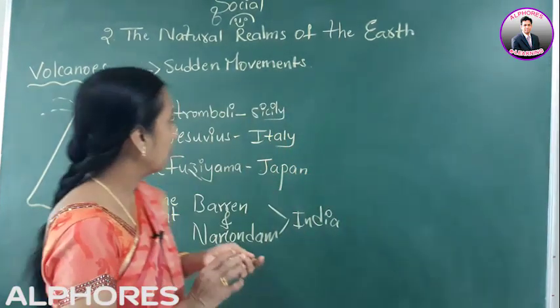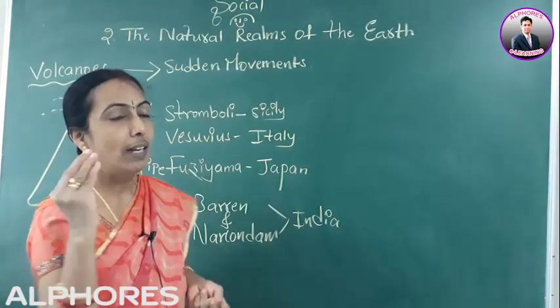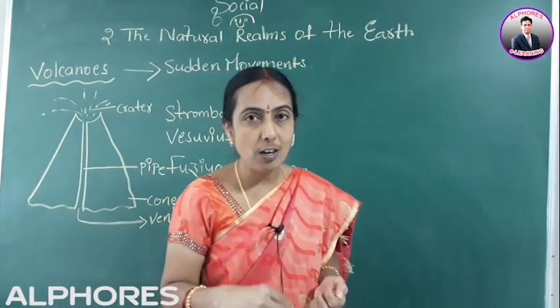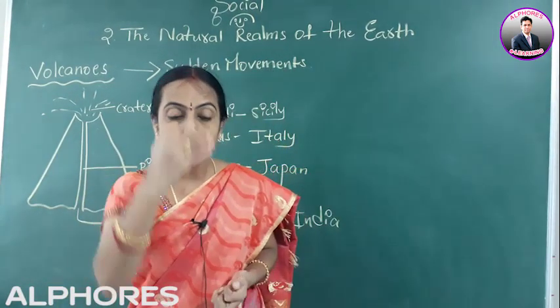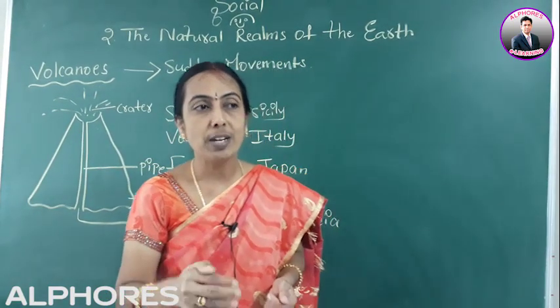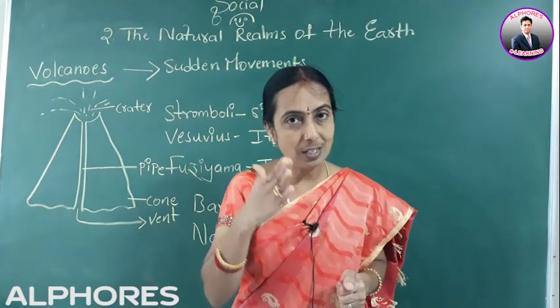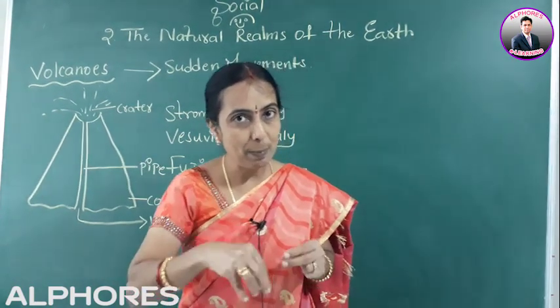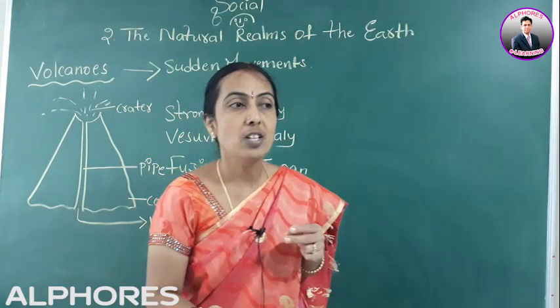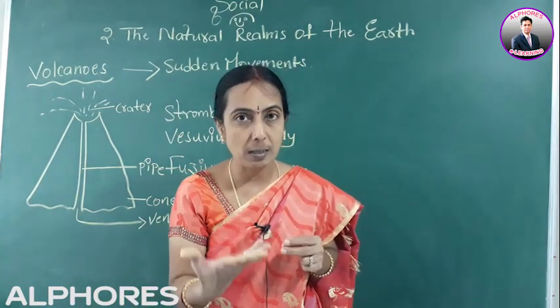When we read about the Earth's interior in the first lesson, according to scientists it is estimated that for every 32 meters into the interior of the Earth, the temperature increases by 1 degree Celsius. As we go deep into the Earth's interior, the temperature will be 6000 degrees Celsius, very high.